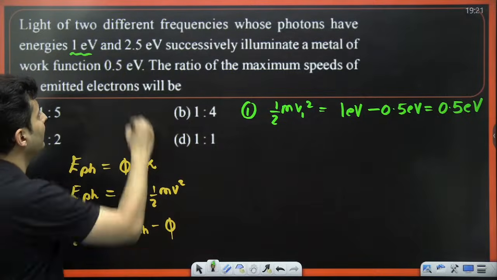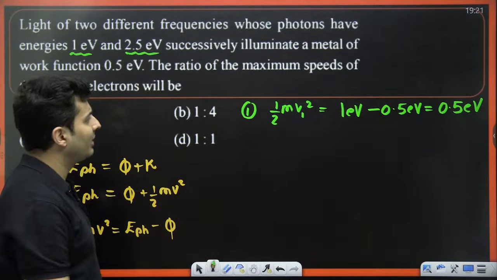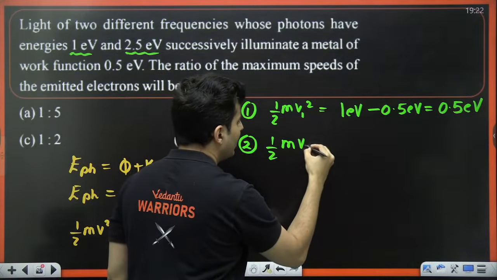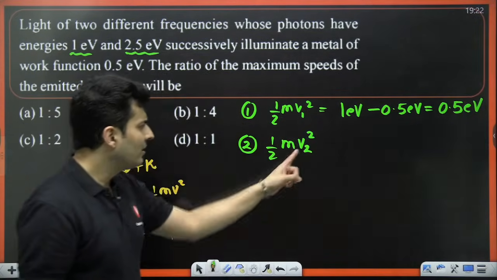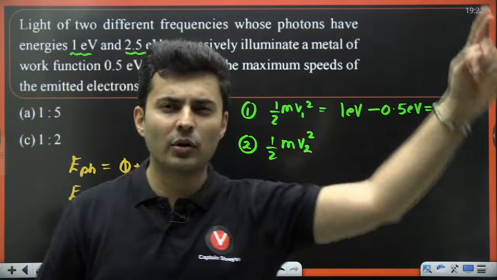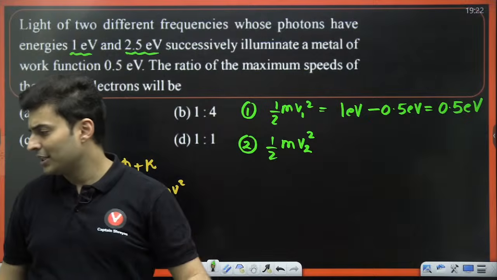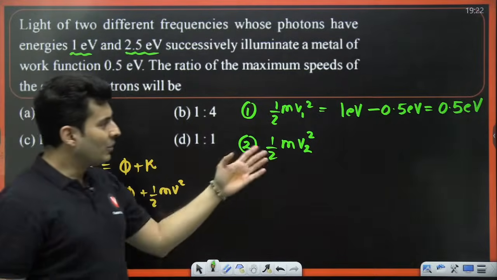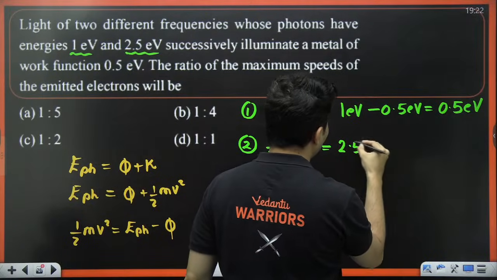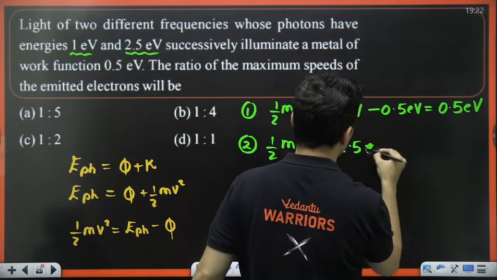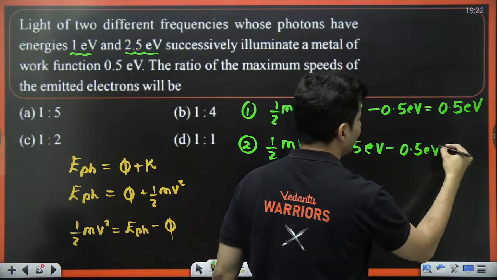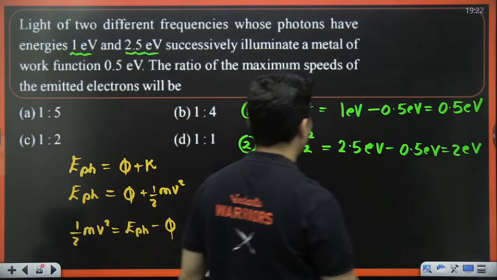Now there is another light which is of 2.5 electron volt. So for the second light, the kinetic energy will be half m v2 square. Obviously speed will be different. If light is different, speed of the electron will also be different, kinetic energy will be different. So what will you write over here? This will be 2.5 electron volt minus work function 0.5 electron volt, which is 2 electron volt.